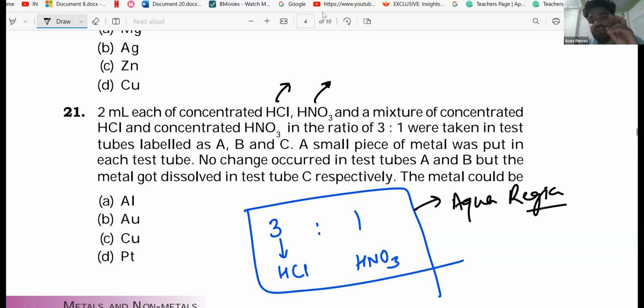Means if you have 3 test tubes of HCl and 1 test tube of HNO3 mixed together, it will form aqua regia, but it should be concentrated, and it is used to dissolve metals, generally gold and platinum.